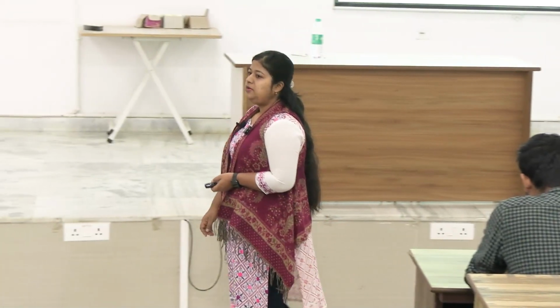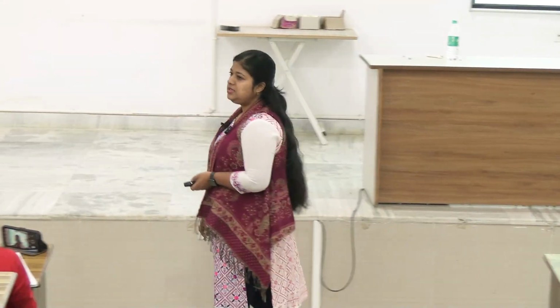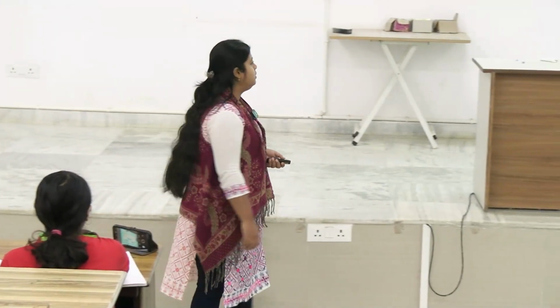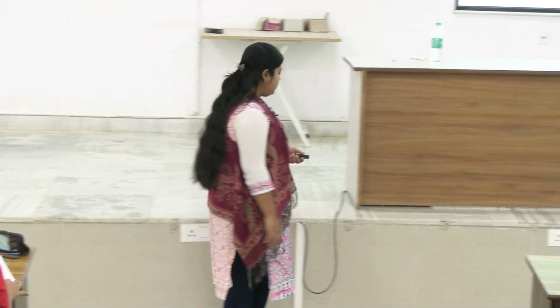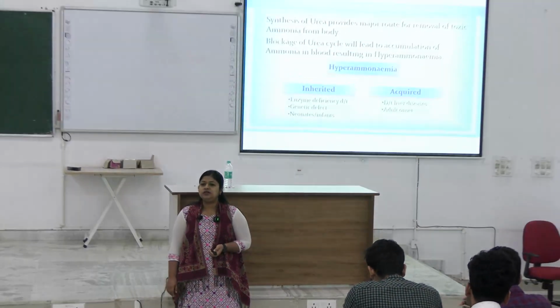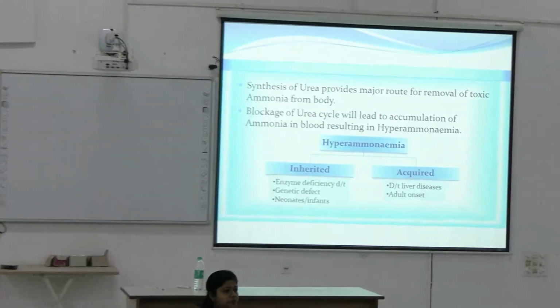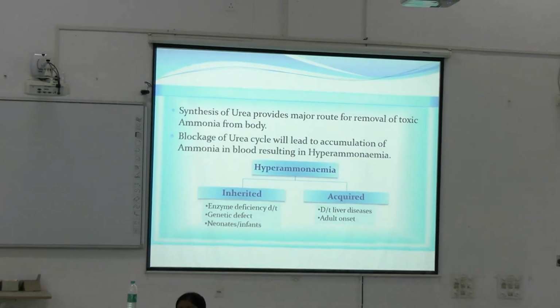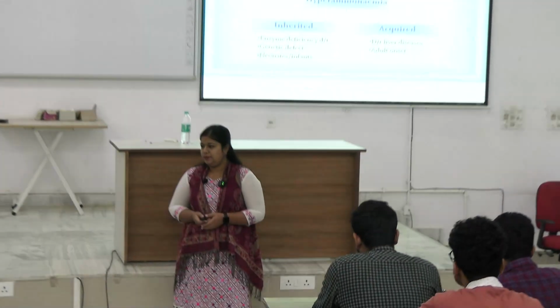body. About 80 to 90% of nitrogenous excretion is excreted in the form of urea. Okay. And if there is any hampering of the urea cycle, it will lead to accumulation of which compound? Ammonia, because the main aim of the urea cycle is removal of toxic ammonia.